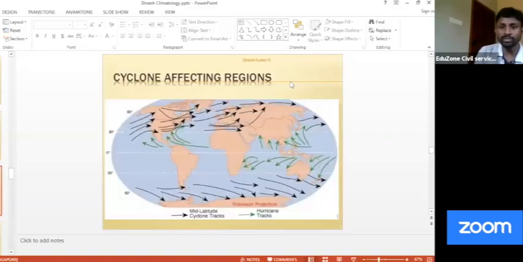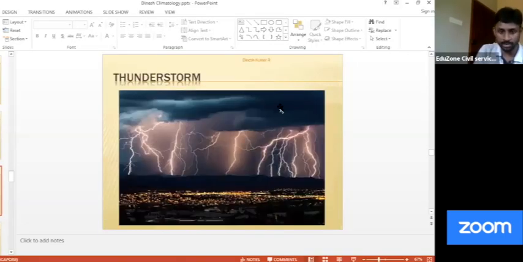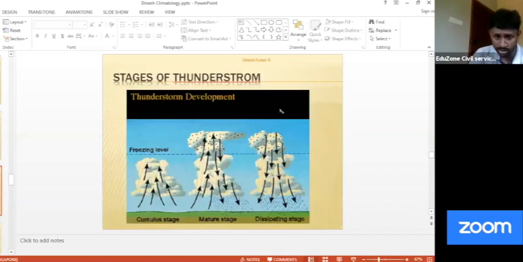Now please remember, it's simple, but when you write an answer, you can break it into different stages, right? So what are these stages? You can mention thunderstorms are associated with lightning and everything. It is associated with cumulonimbus cloud. And please remember, most importantly, you can use the word draft. Draft means the upliftment here.